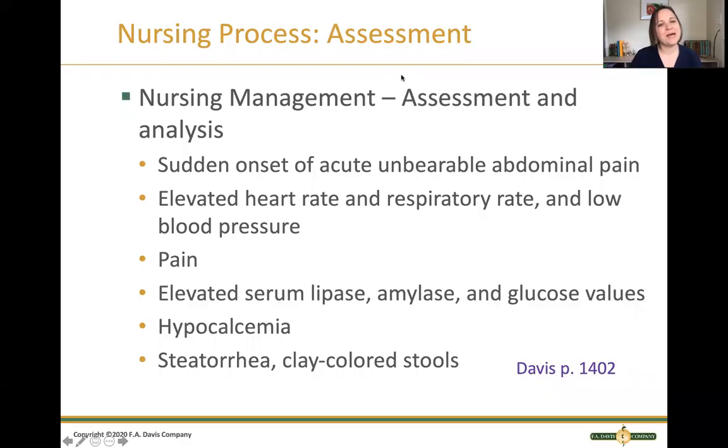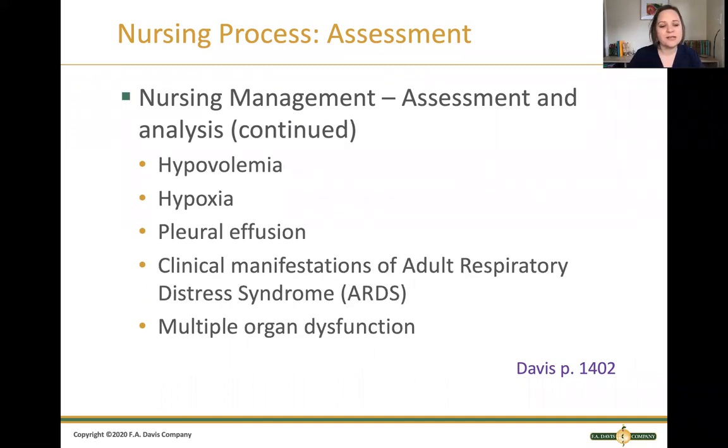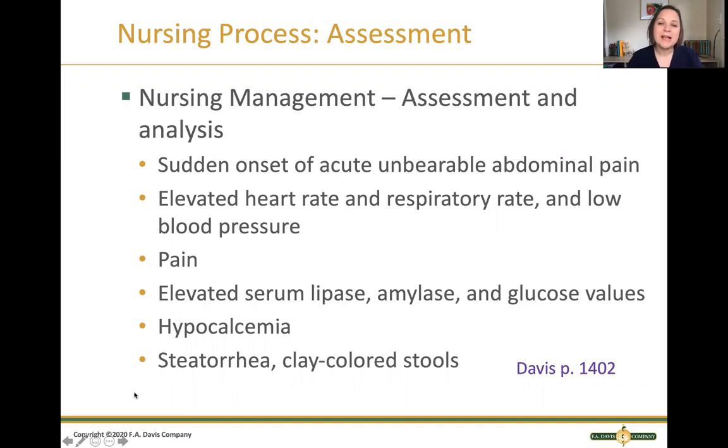As always, let's go ahead and talk through the nursing process as it comes to acute pancreatitis. When we're thinking about assessment, these are the kinds of things you'll be looking for. Patients will present with sudden onset acute abdominal pain. They'll have an elevated heart rate and respiratory rate and a low blood pressure. They'll be experiencing significant pain, sometimes with that rebound tenderness in the left upper quadrant.